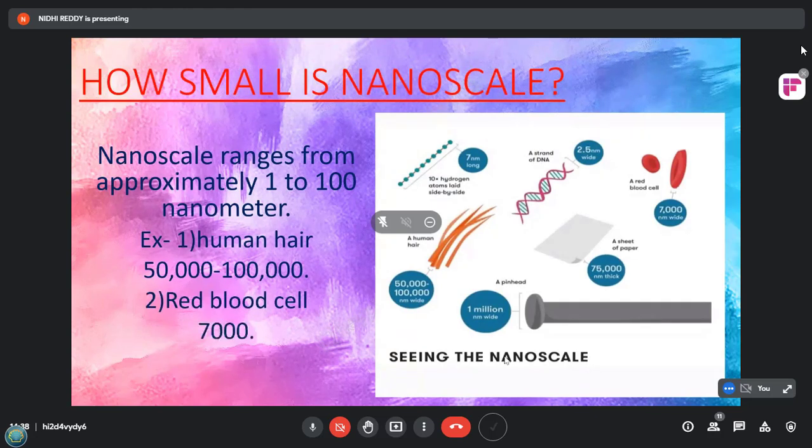To give you some idea about the nanoscale, I have some more examples here. A human hair is between 15,000 to 100,000 nanometers wide. A single sheet of paper is around 75,000 nanometers thick, while a pen head is around a million nanometers wide. And to give you a hypothetical example, just imagine if each person on earth was the size of a nanometer, everyone on this planet would fit in a small matchbox. So now you can imagine how super tiny the nanoscale is.